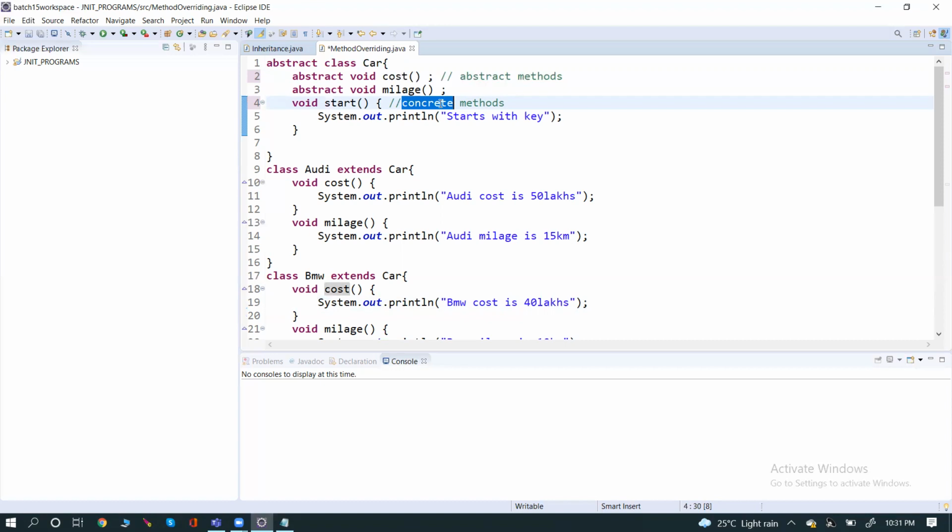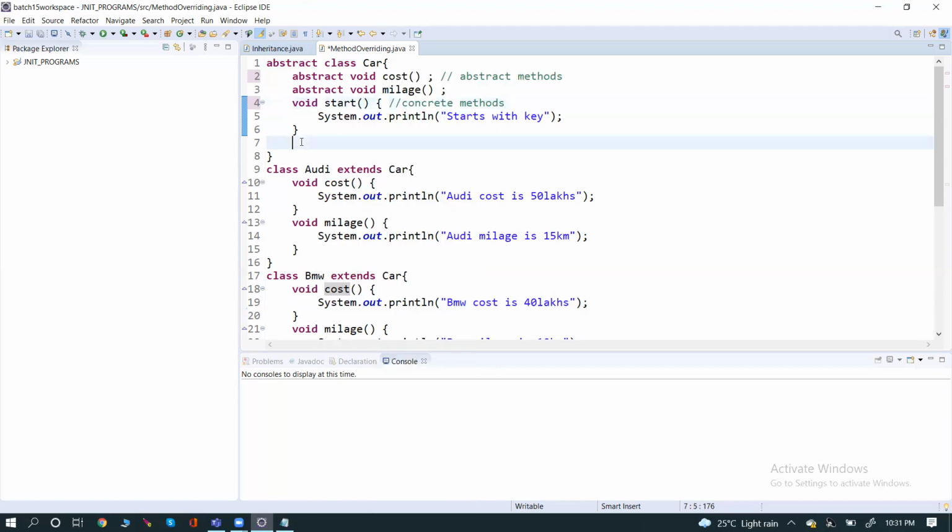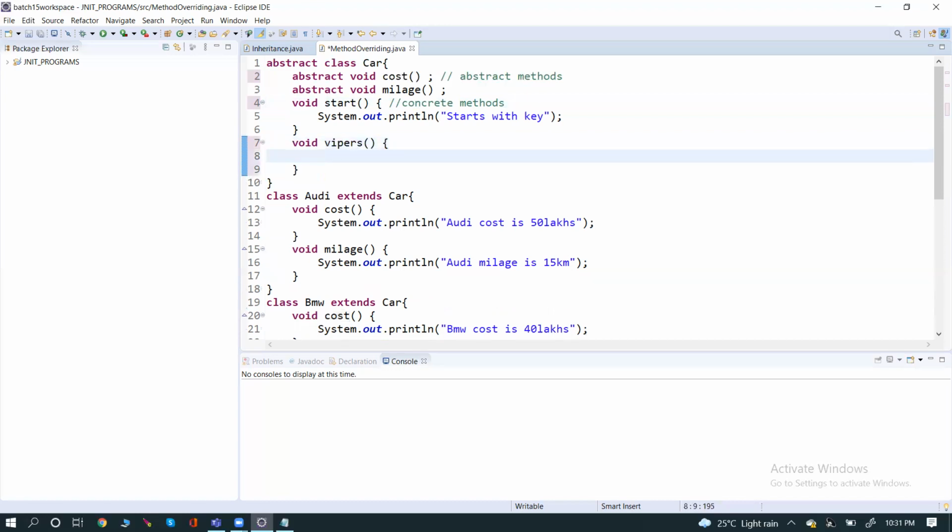According to this example, it may not be. There are some things we are extending. For example, wipers are there for all the cars. Then you will declare it as a concrete method, not abstract. So let's assume we have multiple cars.